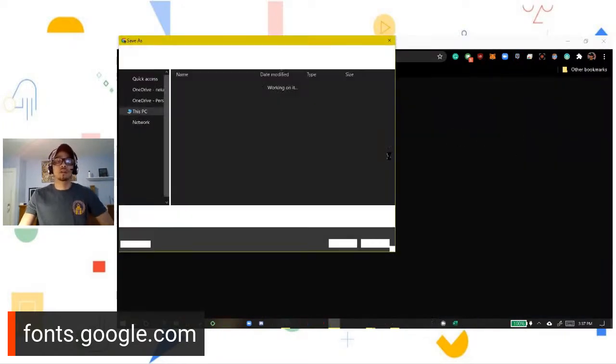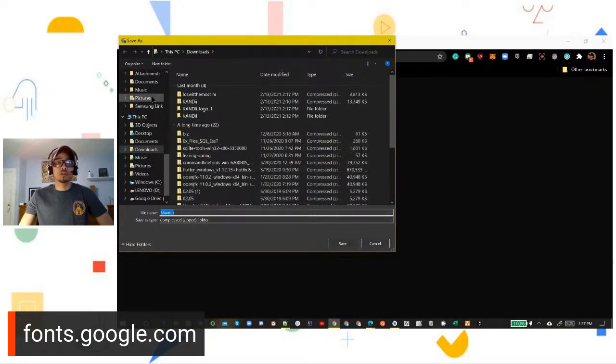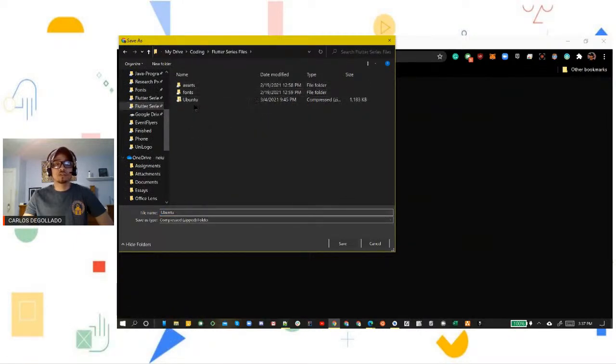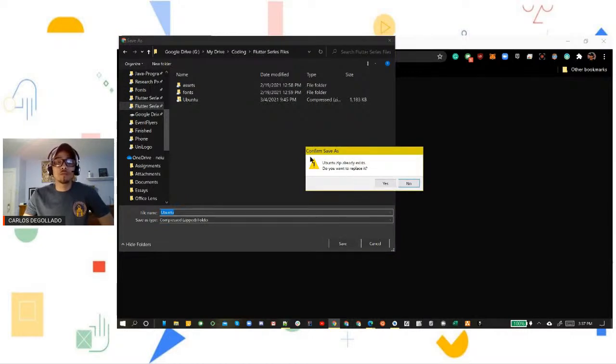We're going to do that because you're probably going to be using that quite often. And then we're going to save that in the Flutter Series files. Let me just delete these. We'll just keep that. So we're going to save a zipped version in here.